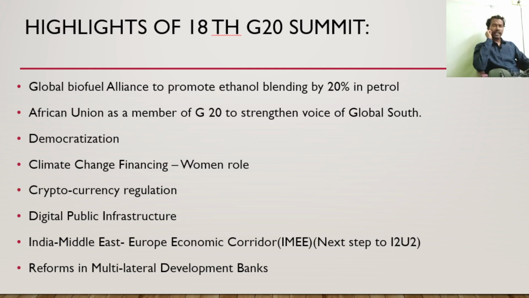You know, right? Circular economy, 3R principle: reduce, reuse, recycle. Some people are also adding remanufacture and refurbish, but at least stick to 3R only: reduce, reuse, recycle. Circular economy, because we all know that our resources are limited. So we need to use the resources in a judicious, optimum manner. So circular economy is the need of the hour, right? That is why people say it is a waste to wealth approach. And we need the coordination of all the countries globally to promote this Global Biofuel Alliance. This is the first and most important initiative launched as a part of the recently held G20 summit.